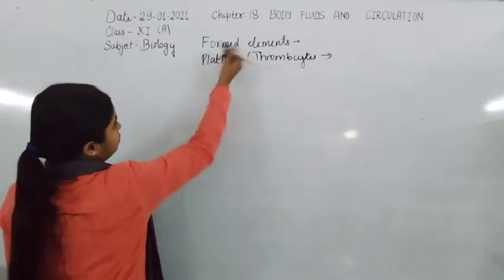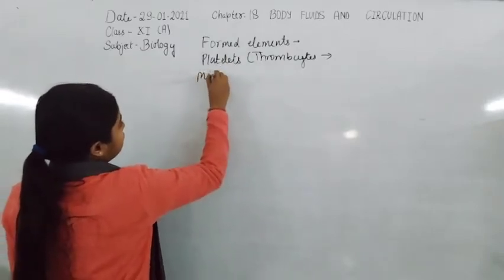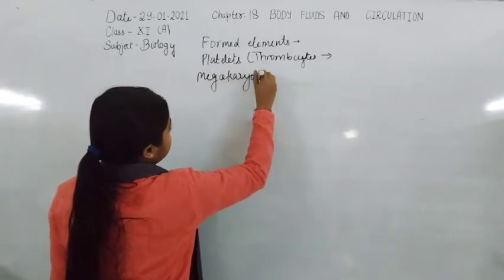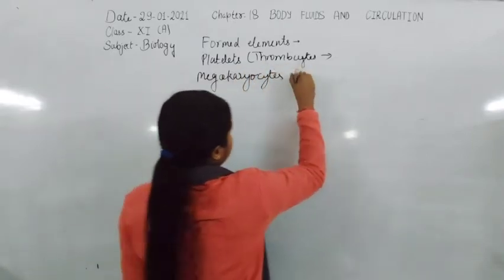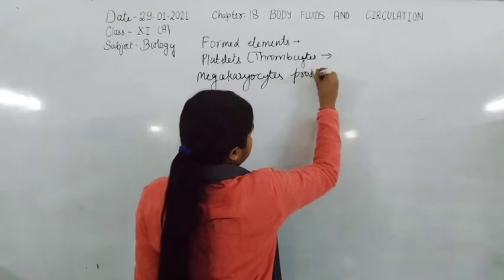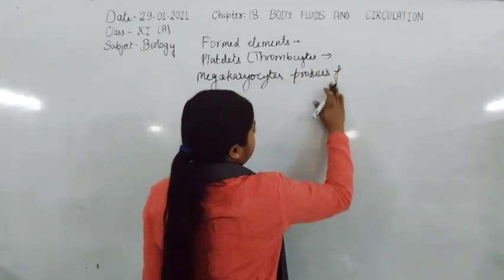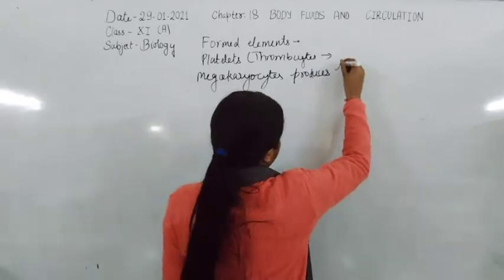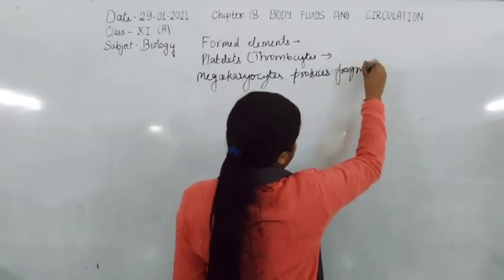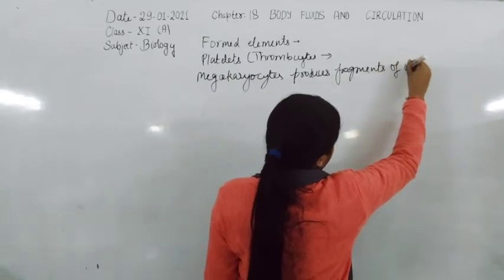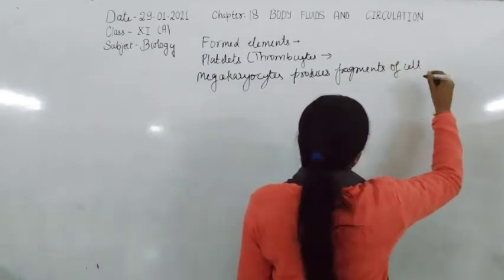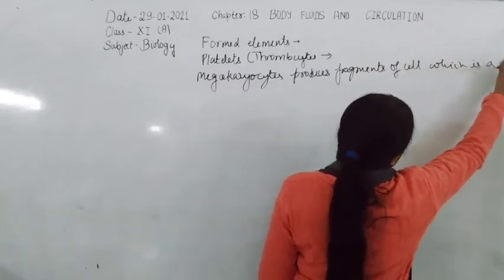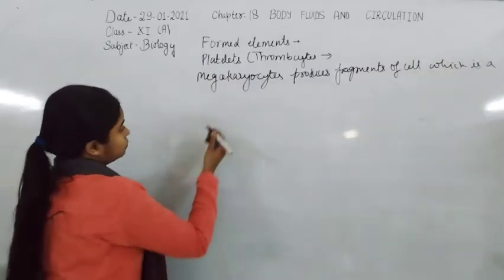So megakaryocytes produce fragments of cells, and the megakaryocyte is a cell of the bone marrow.